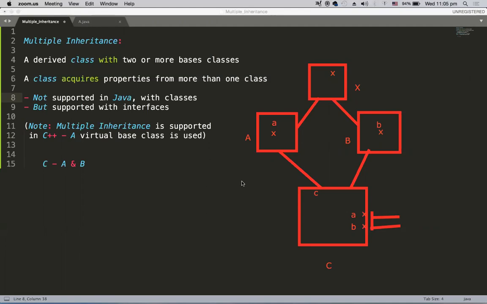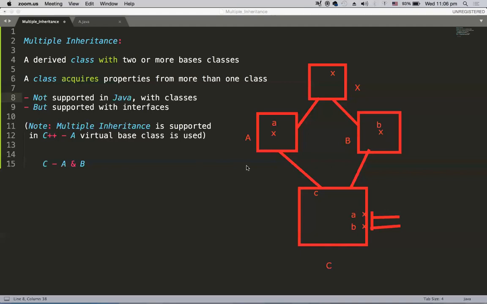C++ also has a similar kind of problem. But in C++ by default classes will not form a hierarchy. Like Java, we have the object class, which is the superclass of all Java classes. We don't have any such class in C++. But still, the diamond problem can be there in C++.